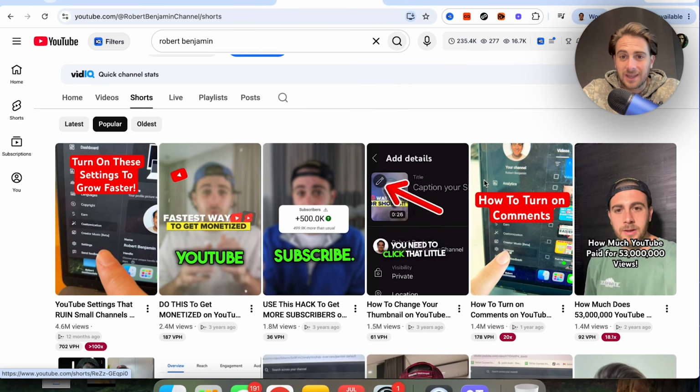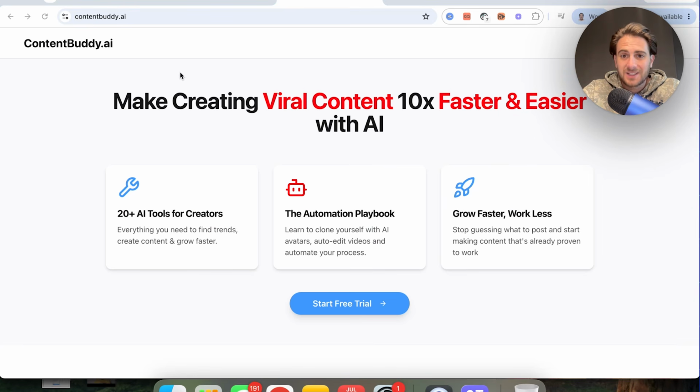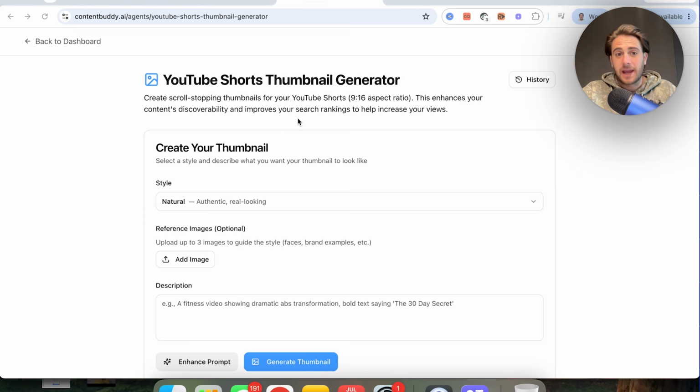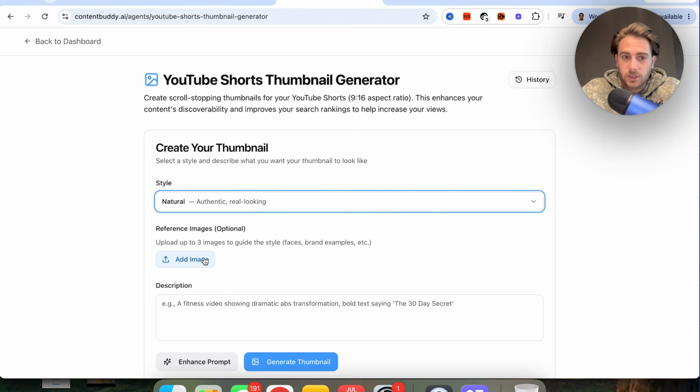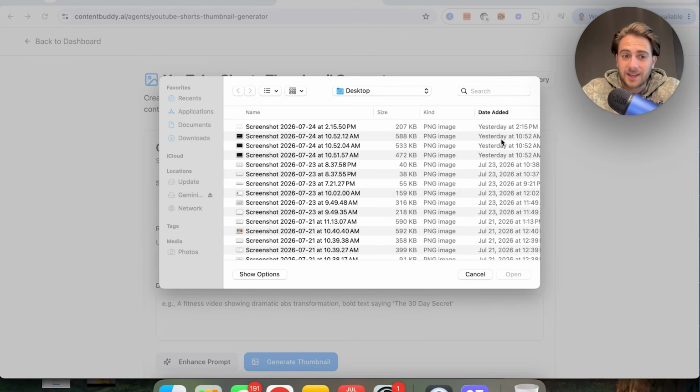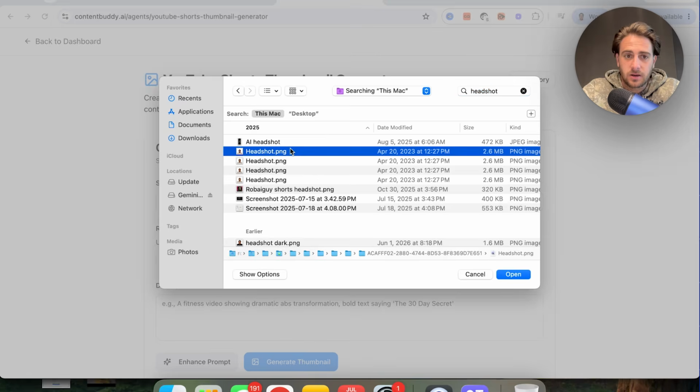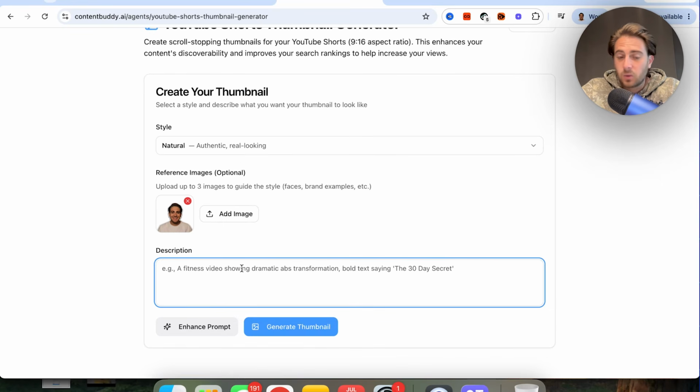And the way that I'm making these is by using this tool, ContentBuddy.ai, because they have this YouTube Shorts thumbnail generator right here that allows you to create scroll stopping thumbnails for your YouTube Shorts. You can choose exactly what style you want based on what you're doing. I always just go with natural. You can add in images. So if you wanted to add in an image of yourself, we could add in a headshot right here, and then we describe exactly what we want to make. For example, we want to make a video about how to go viral on TikTok.